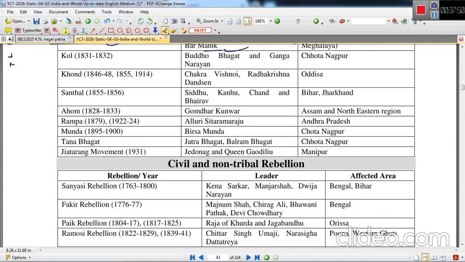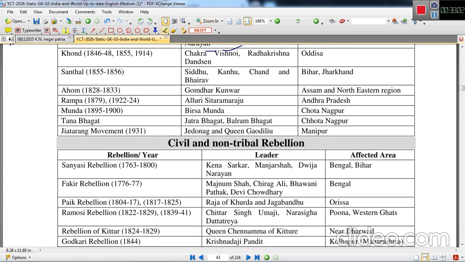Kol rebellion 1831-32. Buddha Bhagat and Ganga Narayan were the leaders. This was the region where it was affected, Chota Nagpur region. Khond tribes revolted in 1846 to 48, then 1855, then 1914. Chakra Vishnoi and Radhakrishnan Dandsen were the leaders. This was in Odisha. Santhal rebellion of 1855 to 56. Sido and Kanho were the leaders, the brothers, and Chand and Bhairav also provided their leadership in Bihar and Jharkhand.